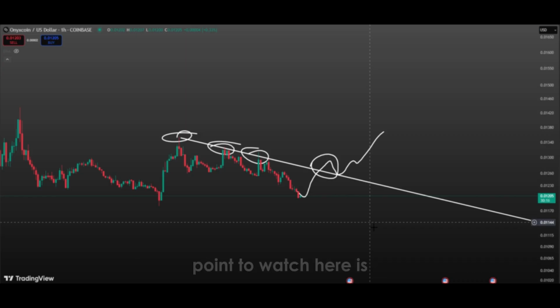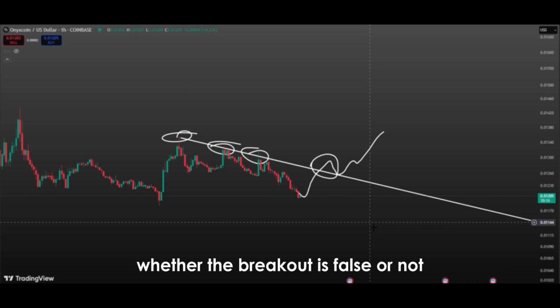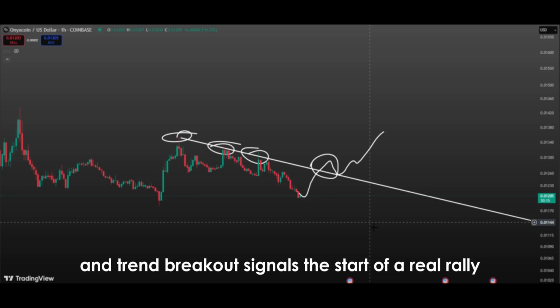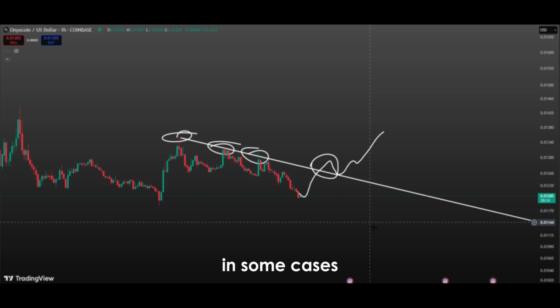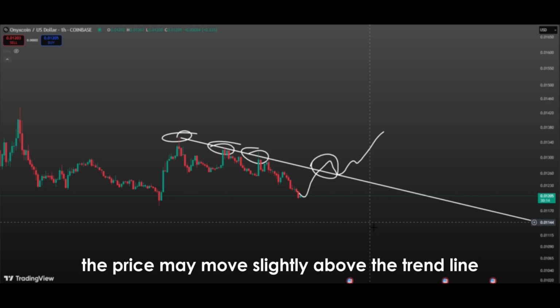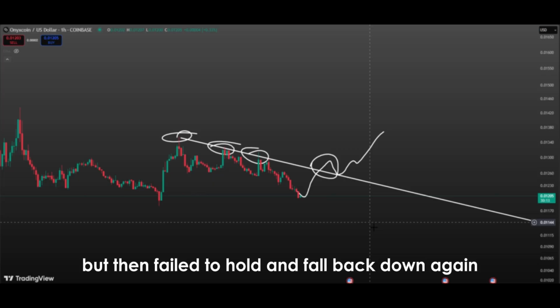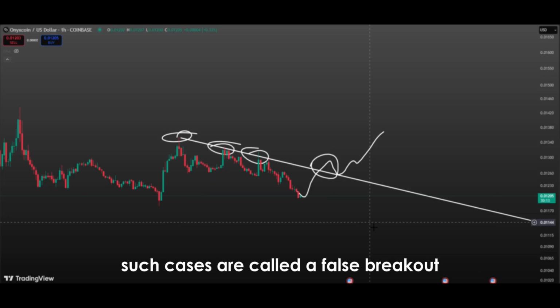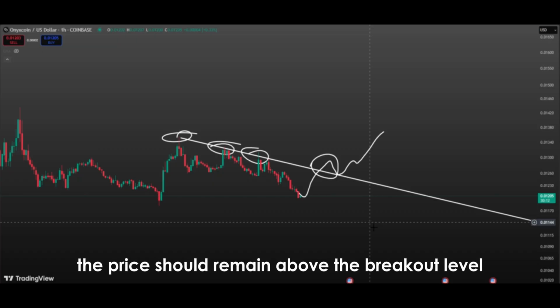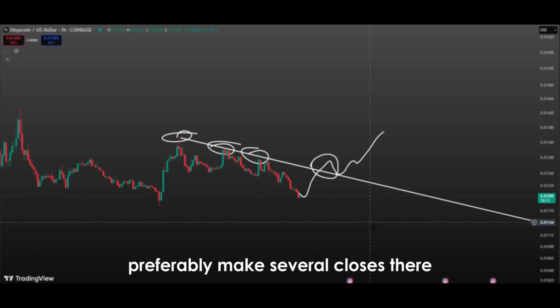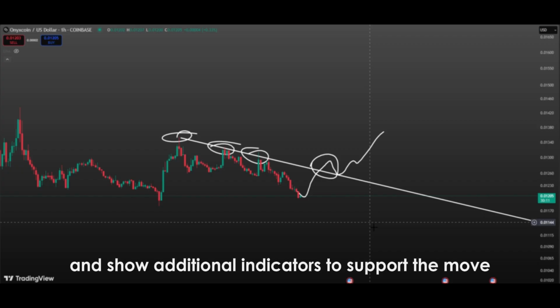The most important point to watch here is whether the breakout is false or not, because not every downtrend breakout signals the start of a real rally. In some cases, the price may move slightly above the trend line, but then fail to hold and fall back down again. Such cases are called a false breakout. To avoid being misled, the price should remain above the breakout level, preferably make several closes there, and show additional indicators to support the move.